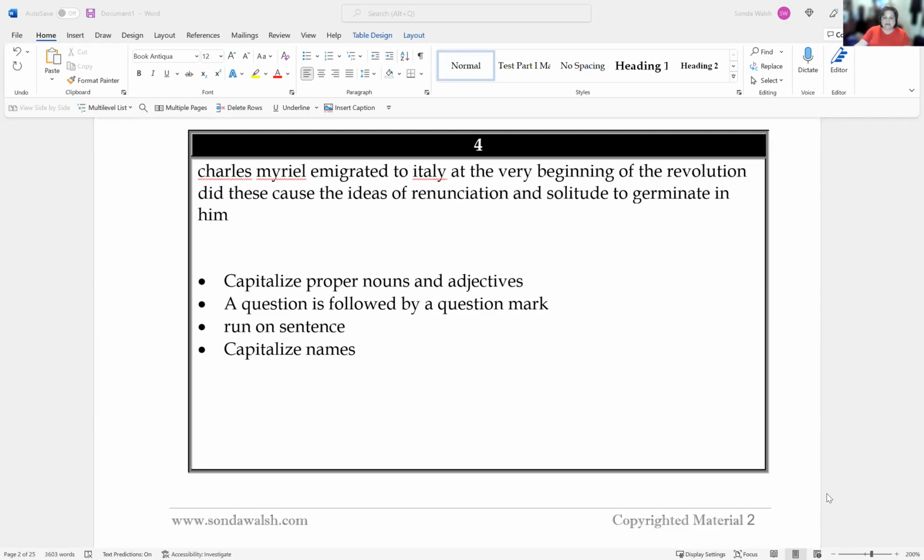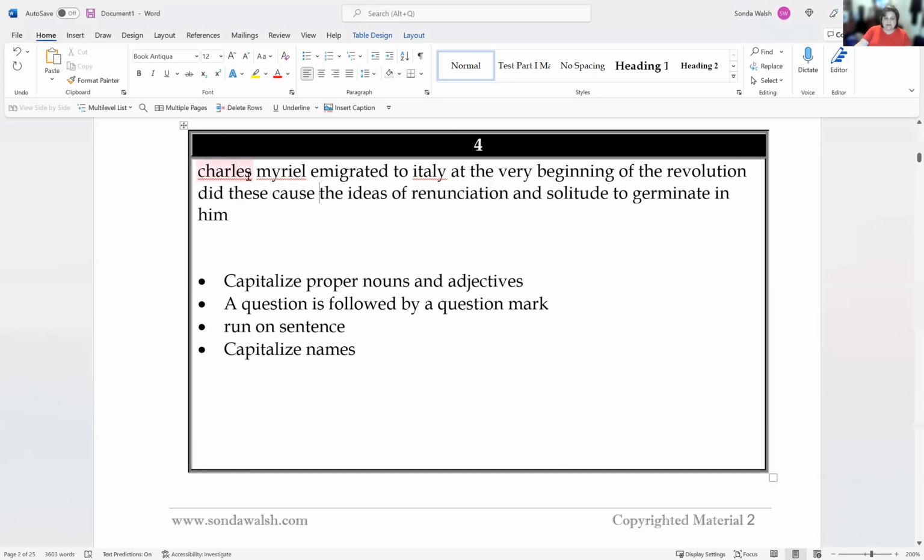Okay, this is editing exercise number 4. So we have a sentence here that reads, "Charles Myriel immigrated to Italy at the very beginning of the revolution. Did these cause the ideas of renunciation and solitude to germinate in him?" This is a big sentence with big words that I copied from the, what do you call that? Public domain. So let's see how we fix this.